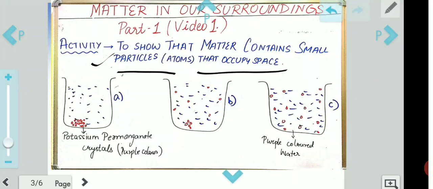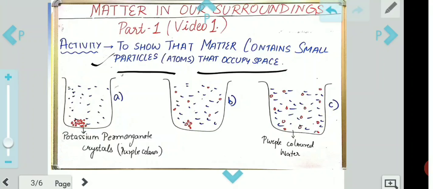And that is why we only saw water after some time, because those sugar particles went and got dissolved in those spaces. Hence it is proved that matter has space into which those particles go and dissolve. Right? Now we will understand this with the help of another activity also.